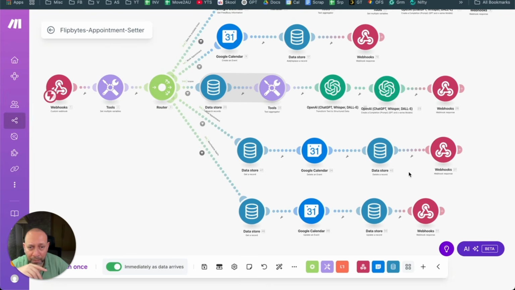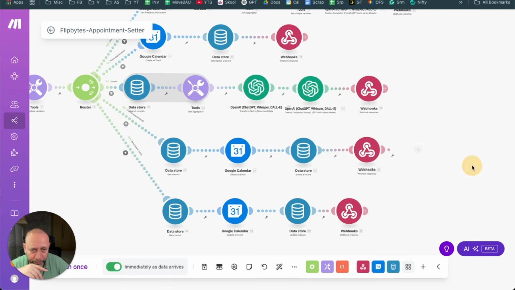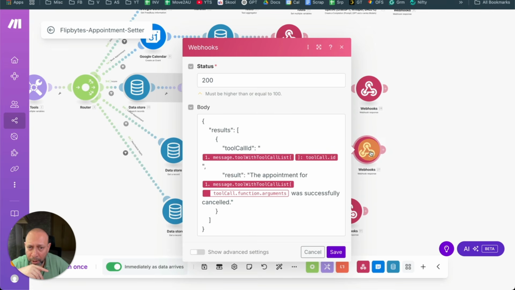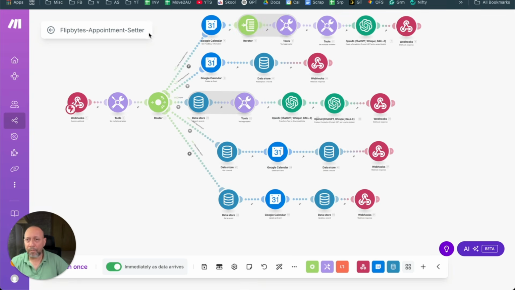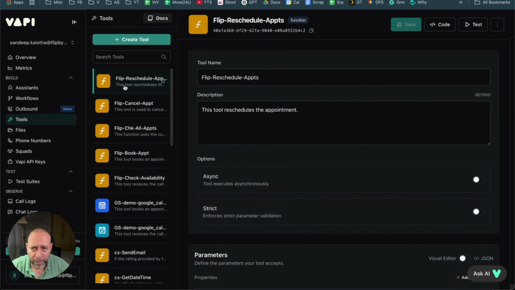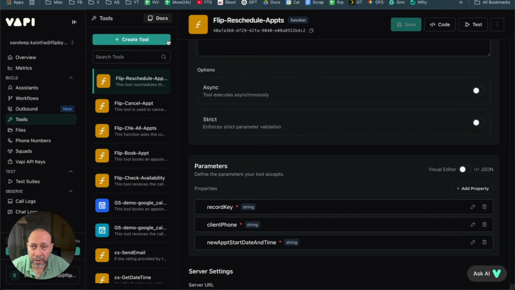Okay, and then you send the response back again the same way, saying that your booking was successfully cancelled. That's it. And lastly, you have something called reschedule appointment. Again, what it does is just reschedule it. In reschedule, you'll pass in the record key, the same two or three things basically.